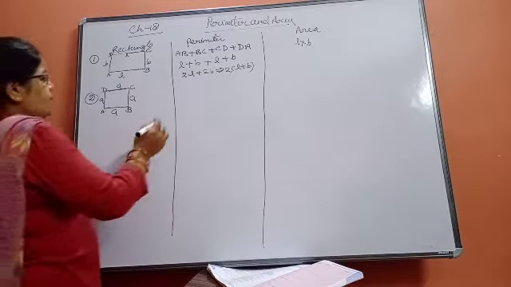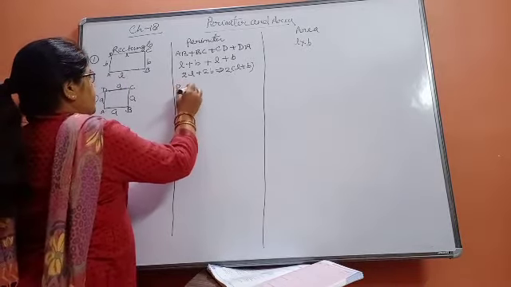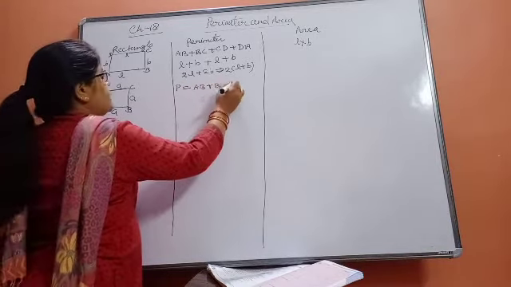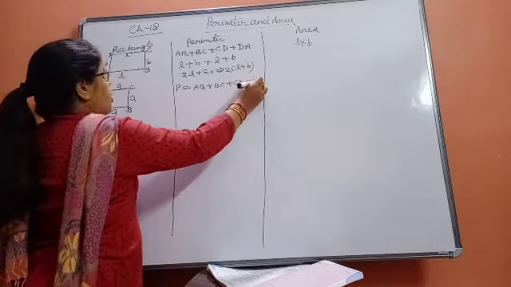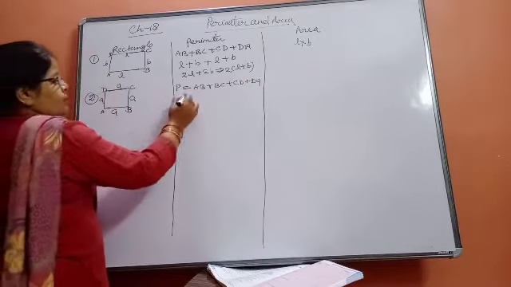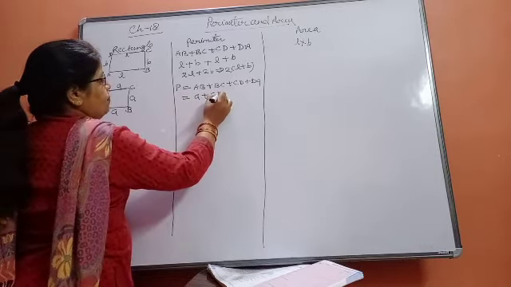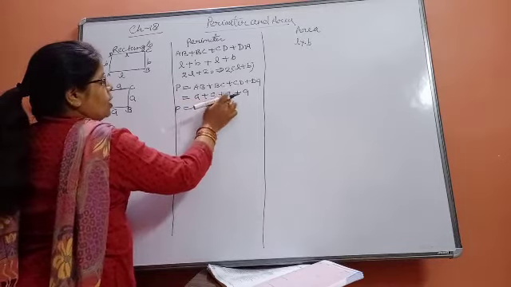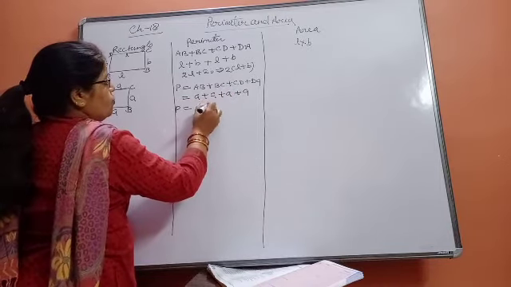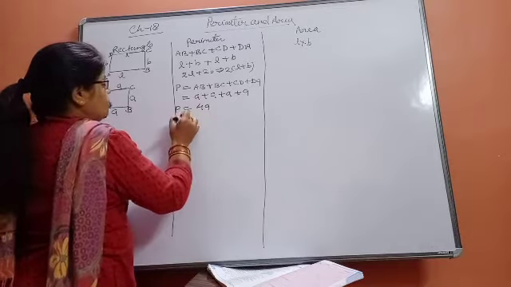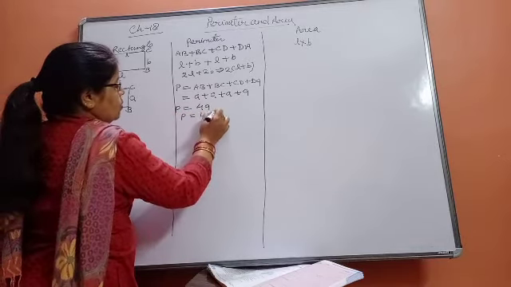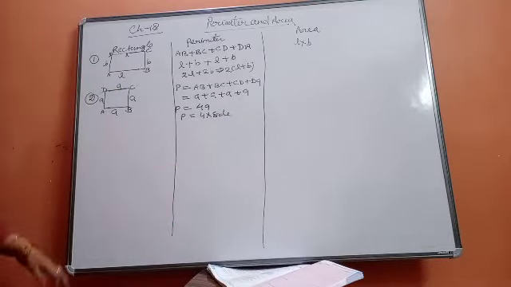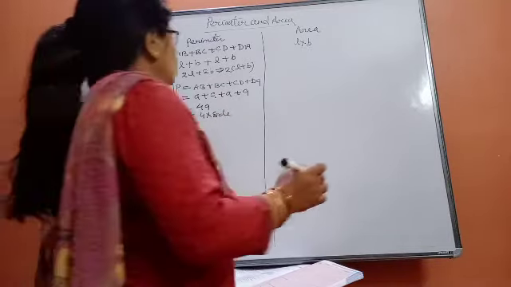So the perimeter will be AB plus BC plus CD plus DA. All are A centimeters, so it becomes A plus A plus A plus A. How many A's are there? 4. So 4A. A means side, so perimeter is equal to 4 into side.